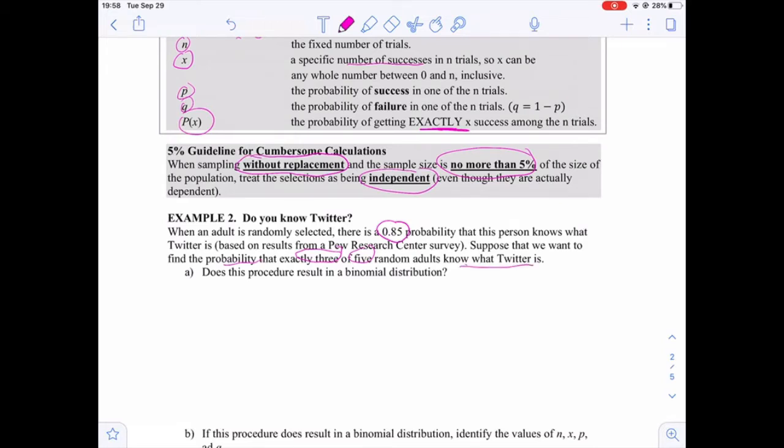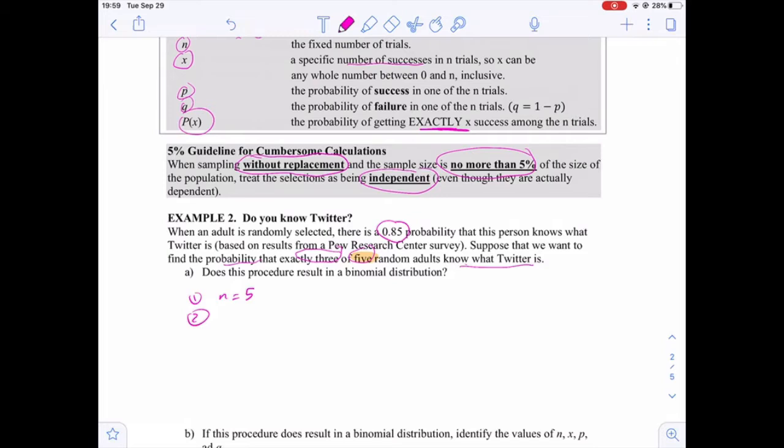The first question is, does this procedure result in a binomial distribution? In order to answer this question, we need to check the 4 requirements. The first is whether the number of trials is fixed. The number of trials is 5, so n is equal to 5, because we have 5 people who were asked that question.